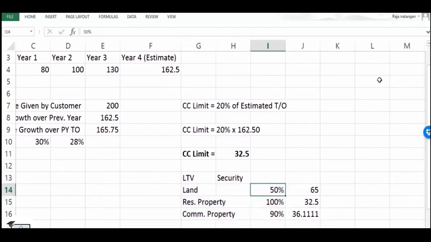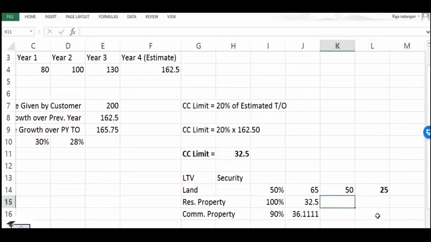Now, instead of these levels of security, let's say this particular customer has a lower amount. Say for example, instead of having land of 65 million, let's say he has land worth only 50 million. Then in that case, 50 million multiplied by 50% based on the land value, or we say LTV, his eligibility is only 25, whereas the assessment says 32.5. In that case, the bank would compare these two. So they would go for whichever is lower. So even though the assessment permits 32.5, the security is permitting only 25, so the bank would go for 25 million.